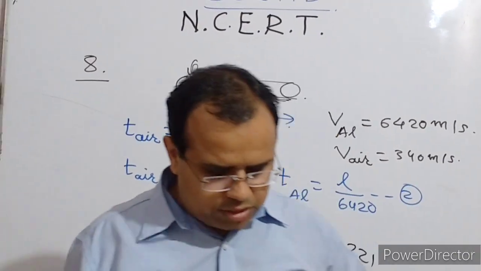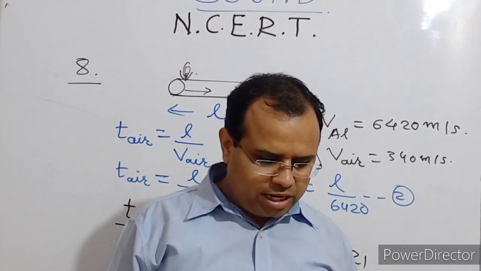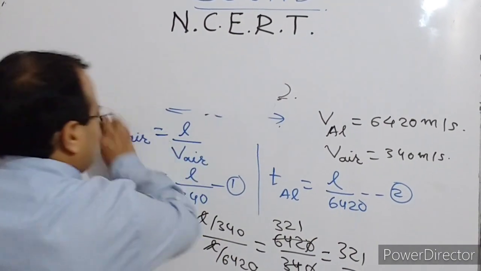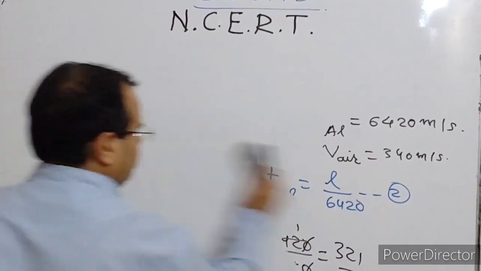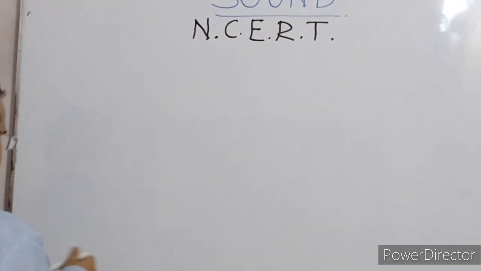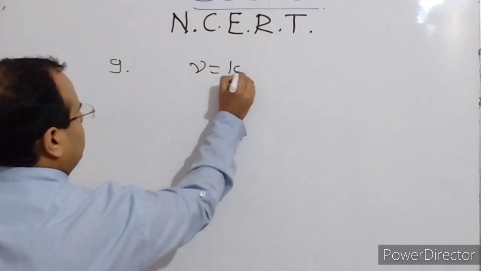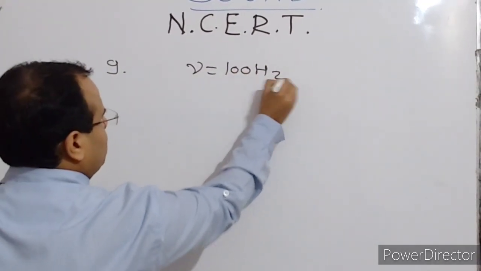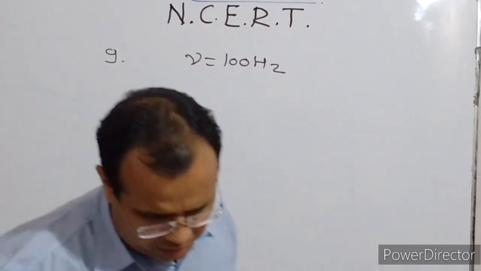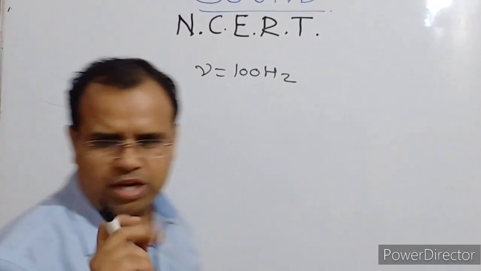Let us discuss question number 9. The frequency of a source of sound is 100 Hz. How many times does it vibrate in a minute? A very simple question. In question number 9, it is given that the frequency of sound is 100 Hz, and what is asked is how many times will it vibrate in 1 minute.